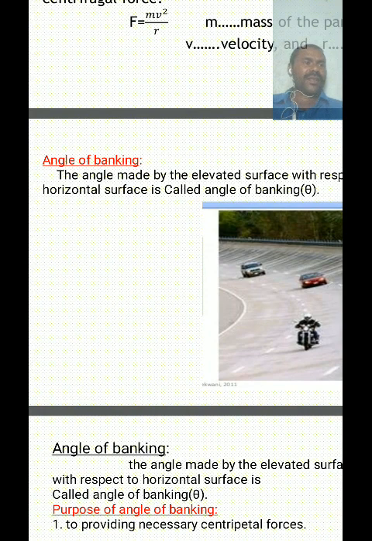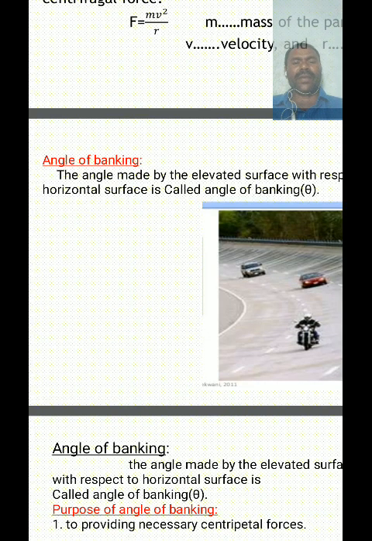It means one side of the surface is pulled down and the remaining end of the surface is elevated upward. So some angle is made. That angle between the elevated surface and the horizontal surface is called the angle of banking.